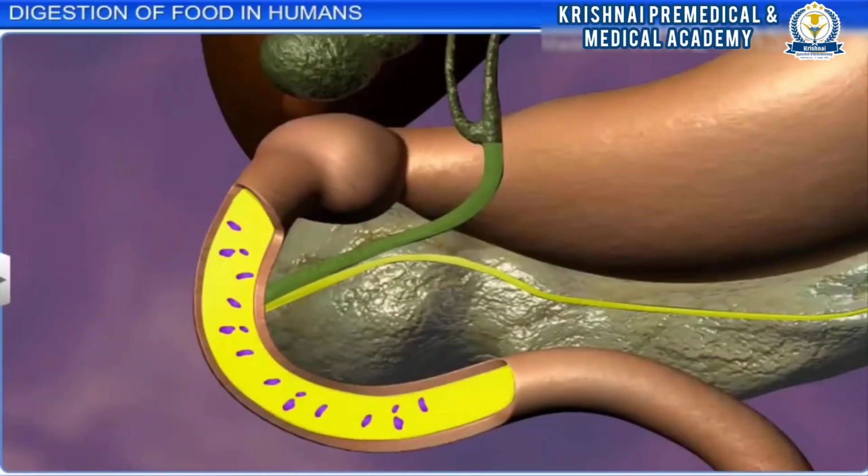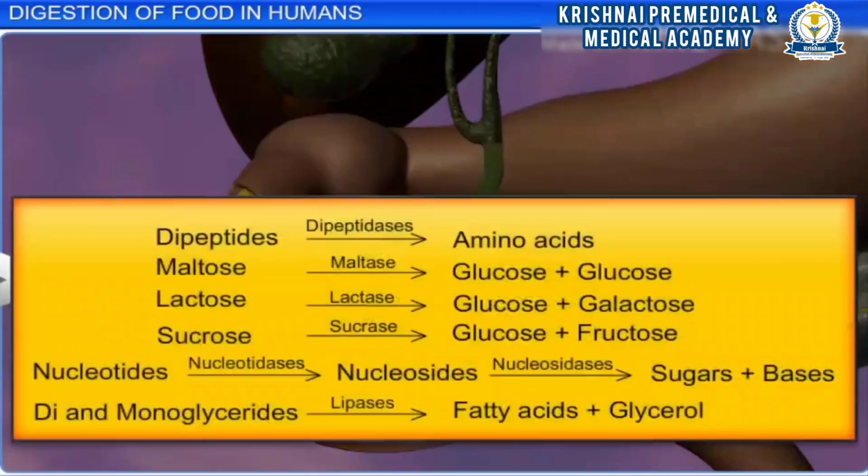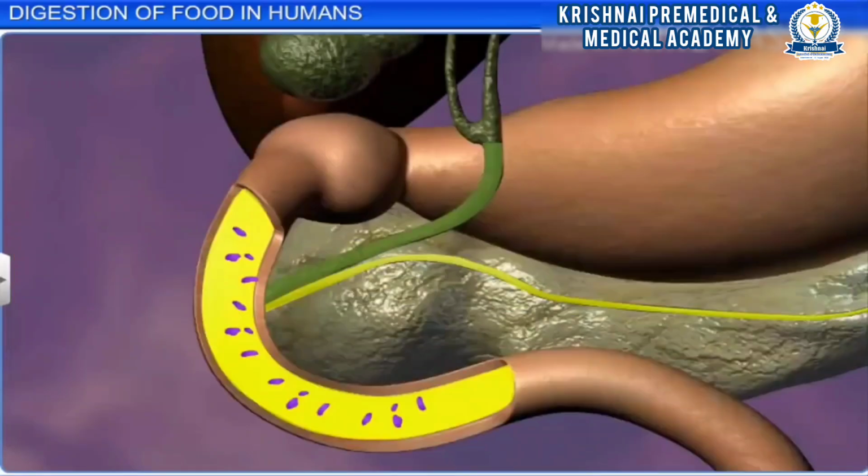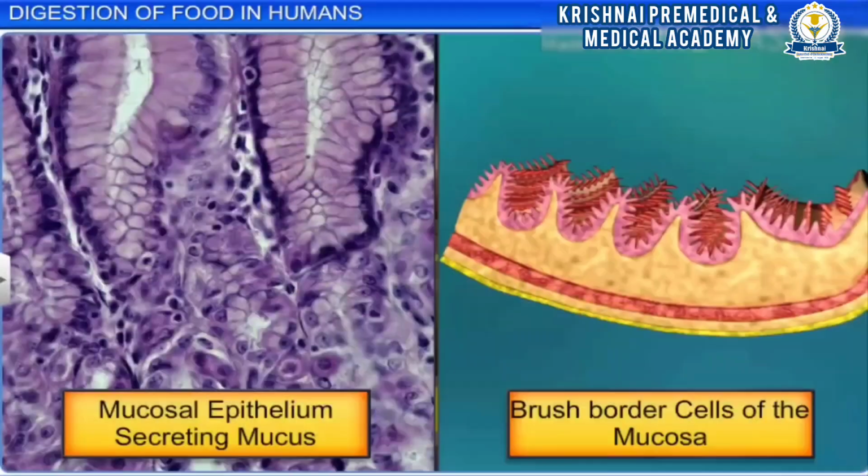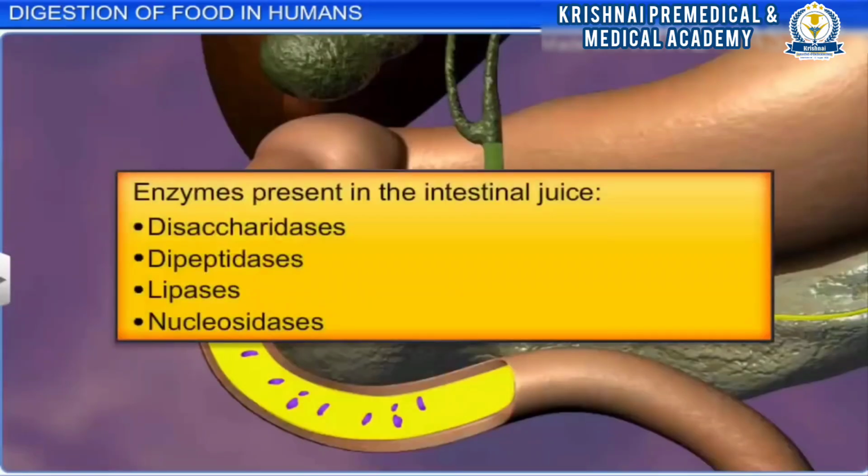The end products synthesized by the action of bile and pancreatic juice are further converted into absorbable molecules by intestinal juice, or succus entericus, that is secreted by the walls of the intestine. This juice consists of mucus secreted by goblet cells in the small intestine, mucosal epithelium, and secretions of the brush border cells of the mucosa, and contains several enzymes such as disaccharidase, dipeptidase, lipases, and nucleosidases.